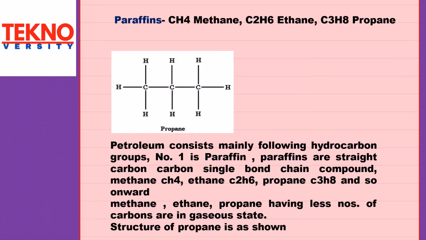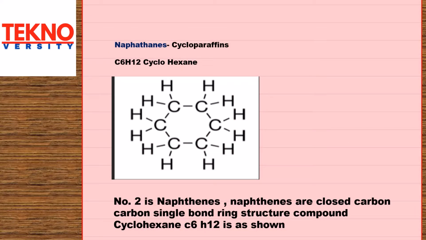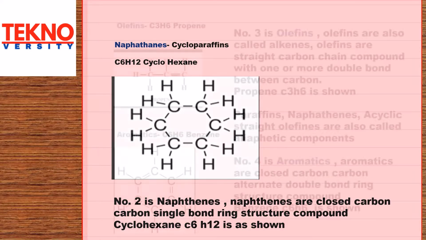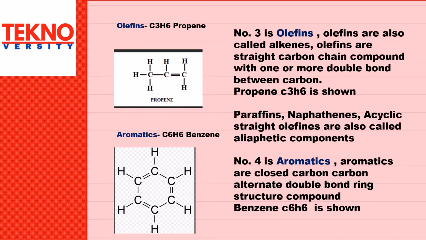Number 2 is naphthenes. Naphthenes are closed carbon-carbon single bond ring structures. Cyclohexane C6H12 is as shown. Number 3 is olefins. Olefins are also called alkenes. Olefins are straight chain carbon compounds with one or more double bonds between carbons.